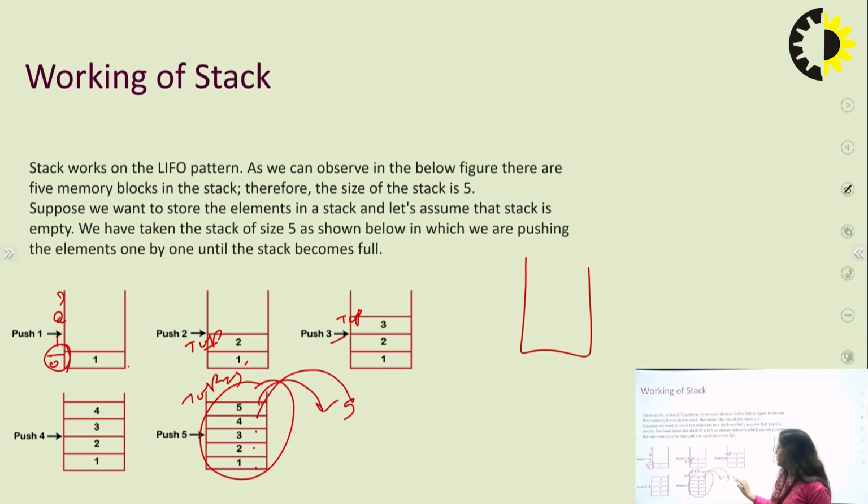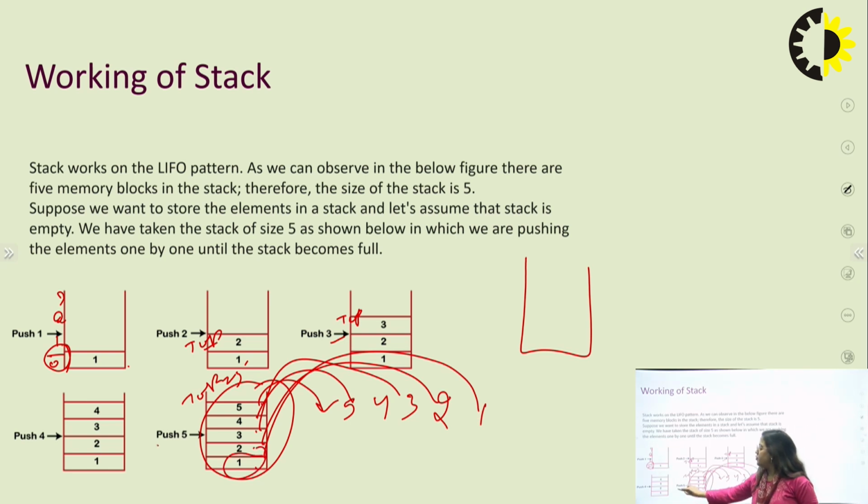After that 4, then 3, then 2, and at last 1. In the push operation, 1 is inserted the first time, but when you remove, it is removed last. So it works on LIFO.